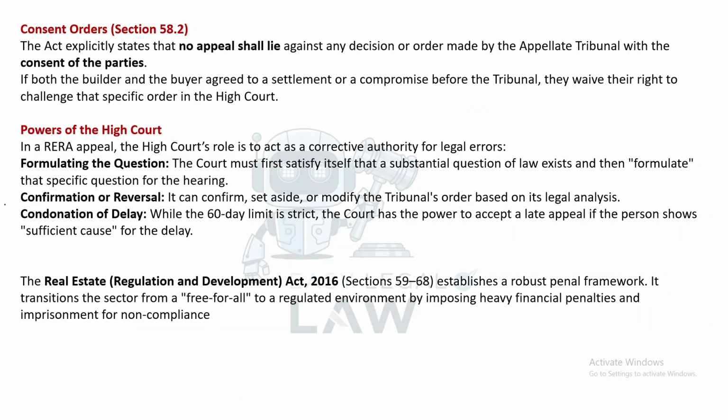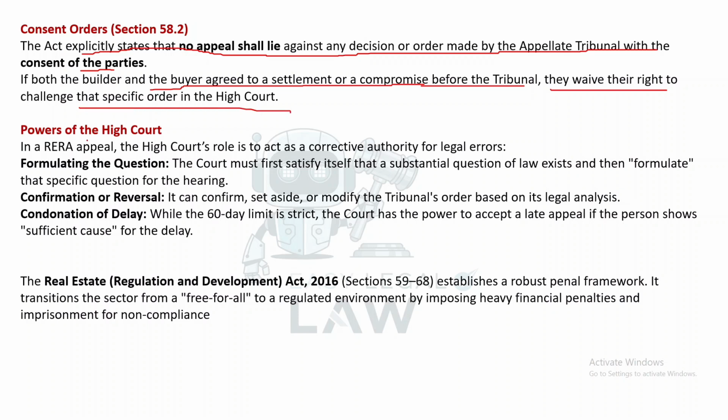Section 58(2), consent orders. The Act explicitly states that no appeal shall lie against any decision or order made by the appellate tribunal with the consent of the parties. If both the builder and the buyer agreed to a settlement or a compromise before the tribunal, they waive their right to challenge that specific order in the High Court.